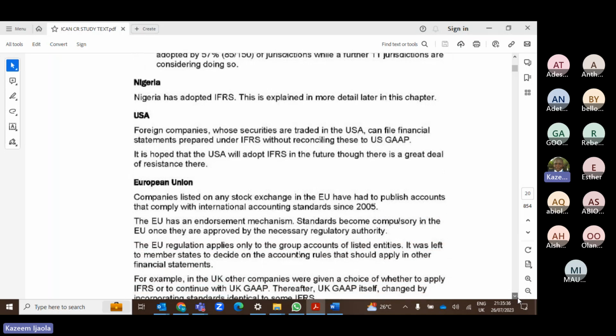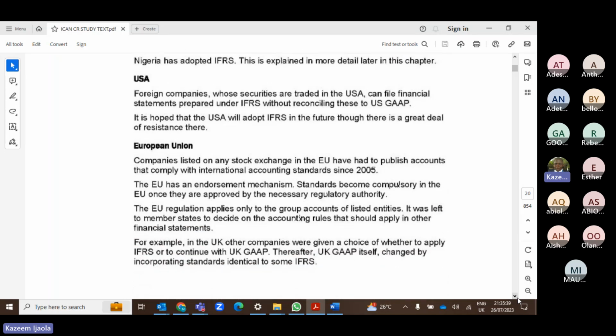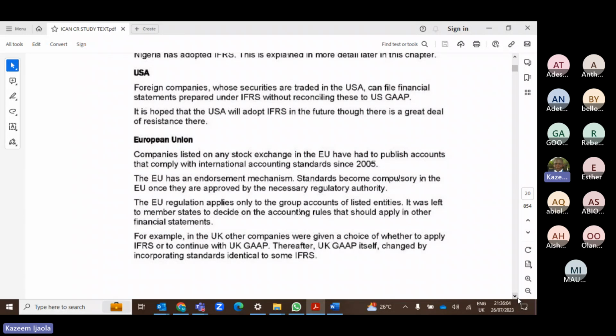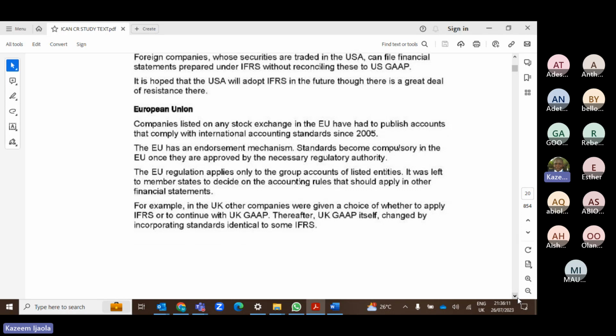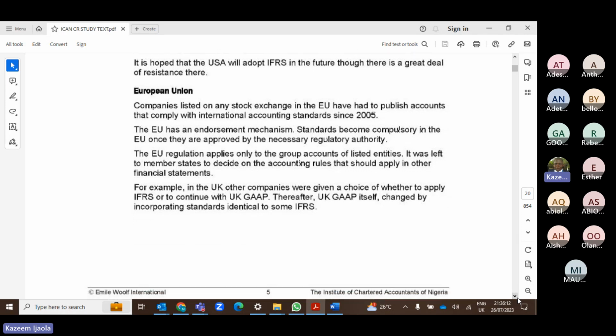Then in Europe, most of the countries fall under the European Union. In fact, once your shares are to be traded on the London Stock Exchange or on any EU stock exchange platform, you must prepare your accounts using the IFRS. This has been the case since 2005. So they made it mandatory for themselves that if you want to trade in the UK or you want to quote your shares on the London listing, you must prepare your accounts following international financial reporting standards.